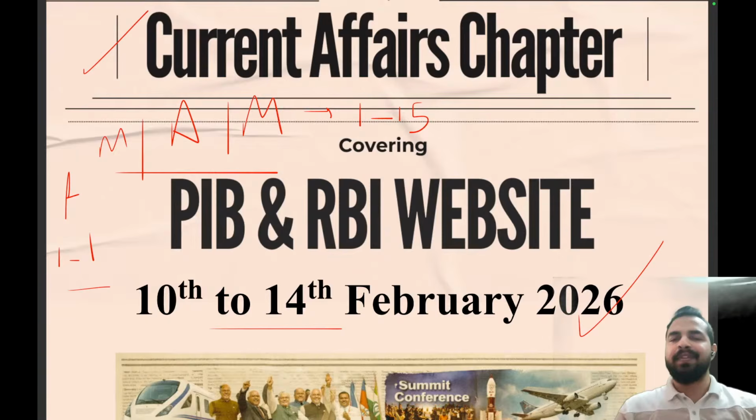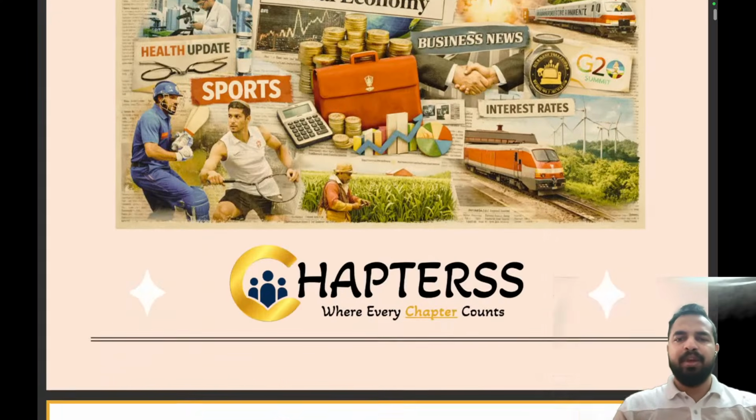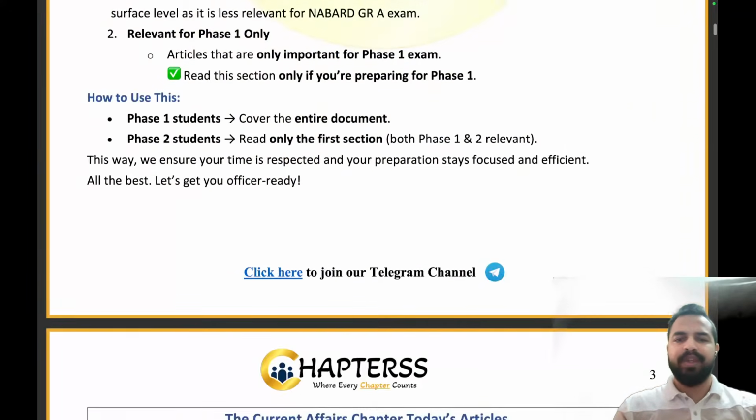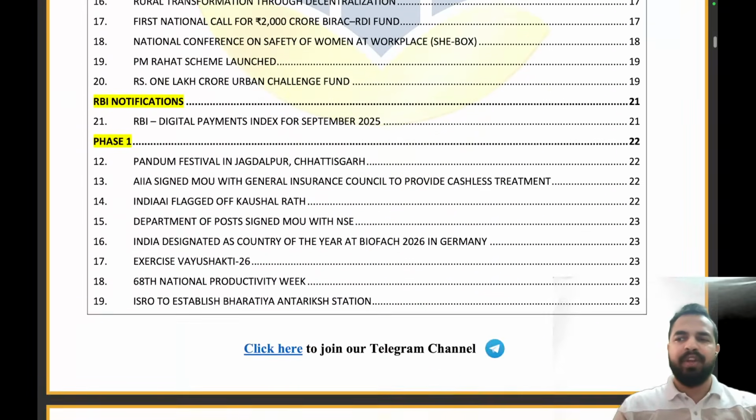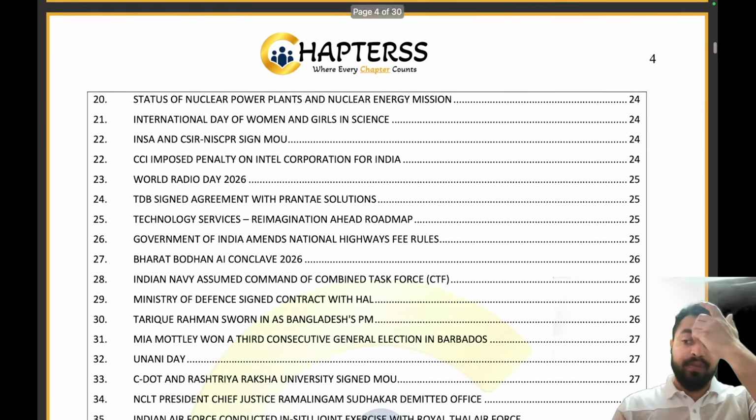If you are someone who is saving the MCQs for the last day, don't do this. It is going to work against you, because from the exam point of view it is very important to analyze whether we are able to retain the information or not. That retention analysis will only be done by solving the MCQs, which we have provided to you on the portal. I hope that everybody is done with that. Now, let's move on to today's session. Here you can see the list of topics that we will be covering today. Let's start with the very first news article.